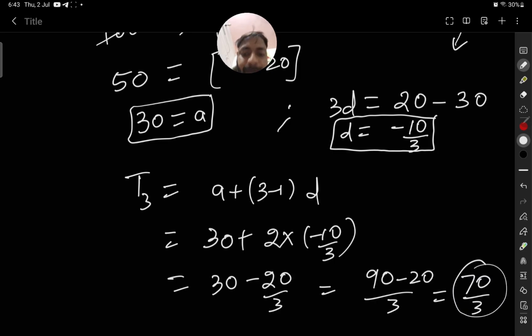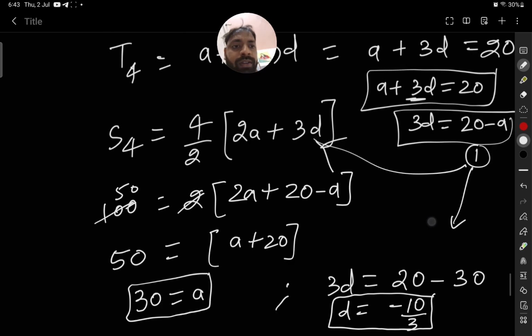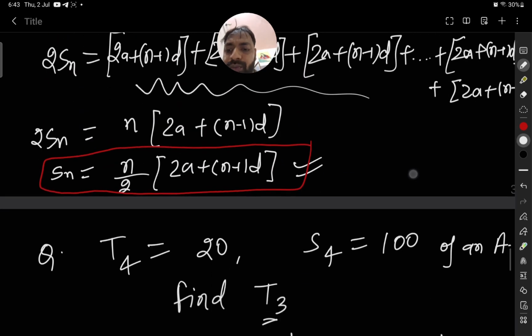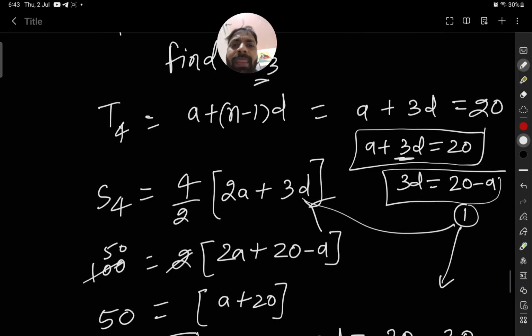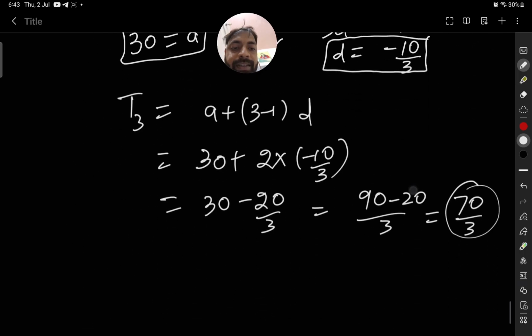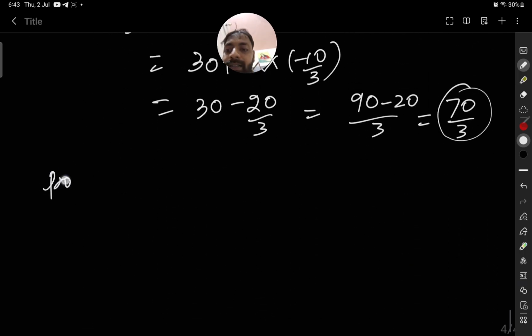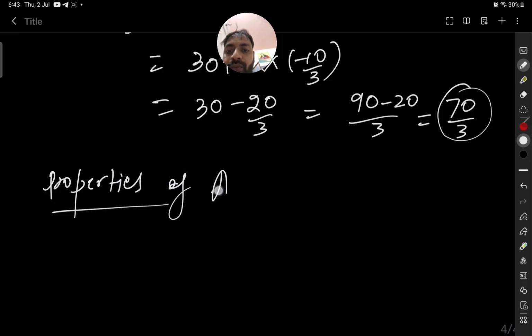Okay, so for today we will have these questions only, and after this we will see in the next lecture the properties of AP, and from there we will combine all these things, the terms, the sum of first terms and properties.